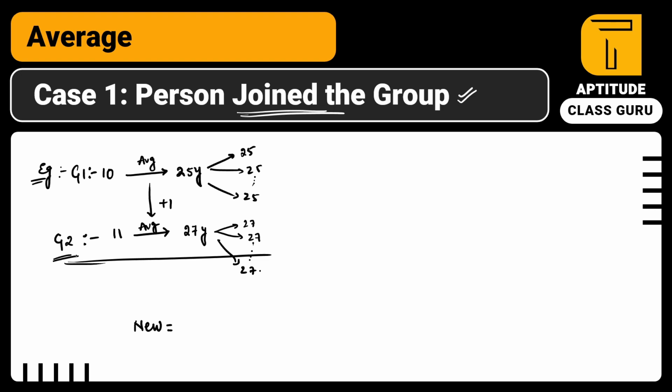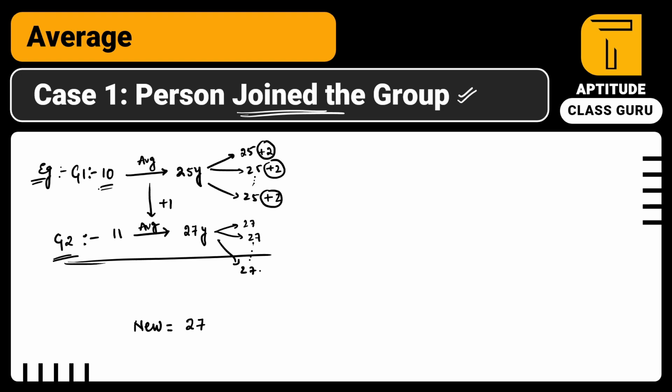So what is the age of him? Every person is 27, so the new person's age is also 27. But because of the joining of this person, the group's average changed, and each person is increased by 2. Can I write the remaining ages as 25 plus 2, 25 plus 2, 25 plus 2? So each person is increased by 2 because of this new guy. How many years were added to the previous group in order to make everyone 27? We have added 2 years to every person.